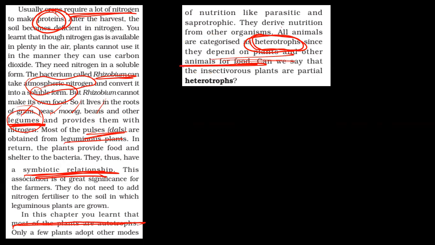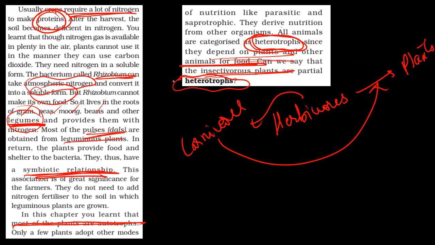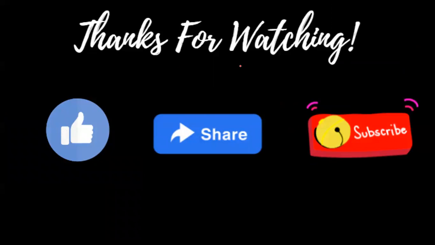For example, herbivores get their food from plants. Herbivores are food of carnivores. But again, the chain is going back to plants. So a question they have asked is, can insectivorous plants be called partial heterotrophs? You will answer this question if all concepts of what are heterotrophs, what are autotrophs, what are insectivorous plants are clear. So I hope this was a fruitful session and you enjoyed this session.